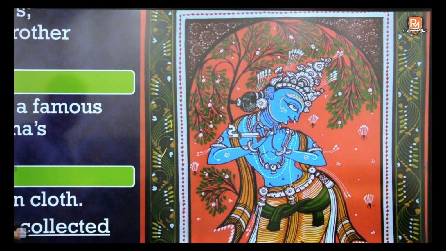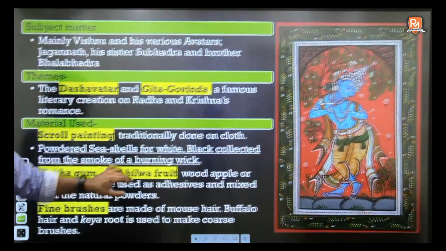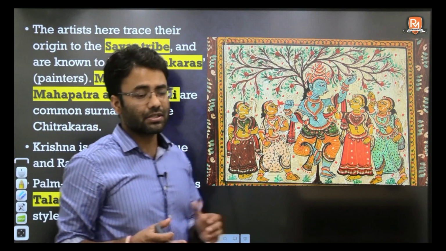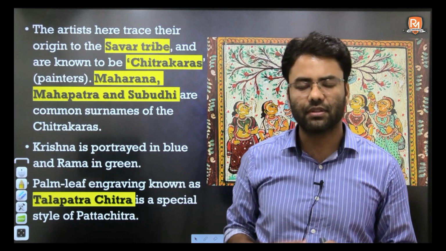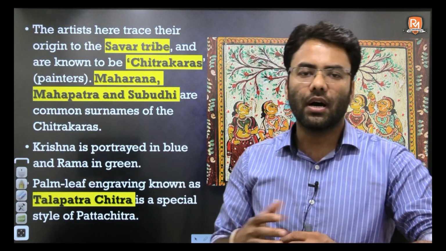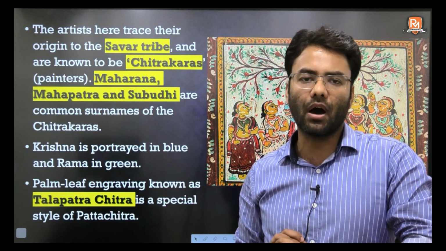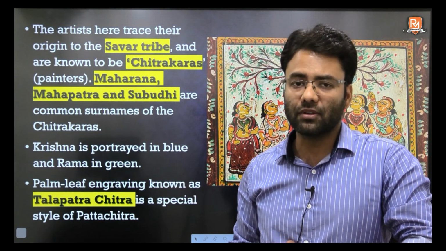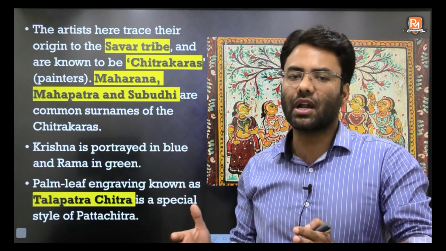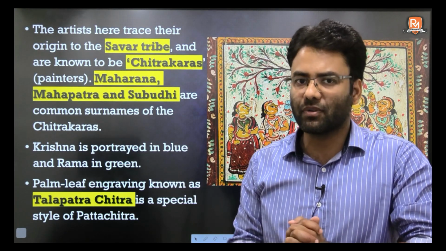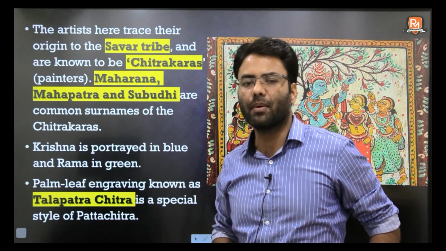Now let's move to the other dimension, the other part of this painting. The artists: this is a very traditional and very historical type of painting. So here you have a particular tribe which has been dominantly involved in this work, the artists are from a particular tribe.